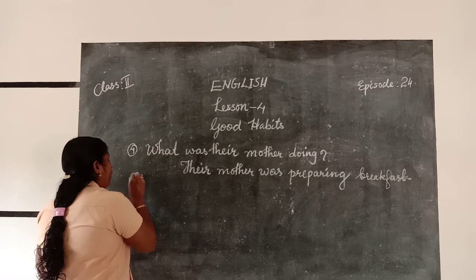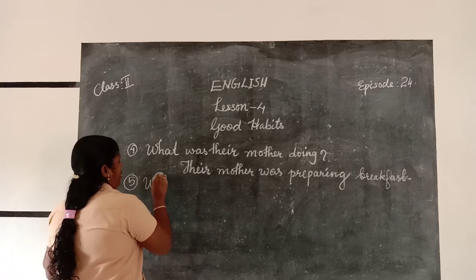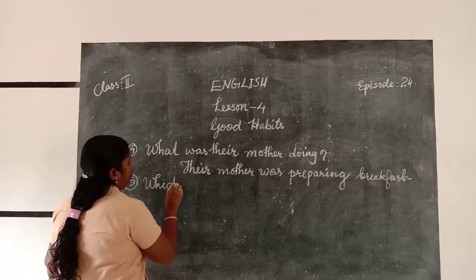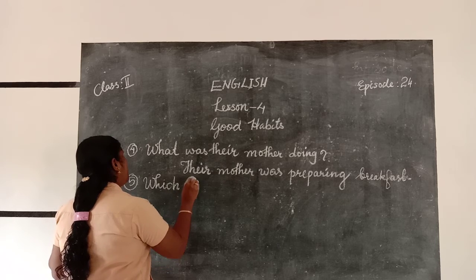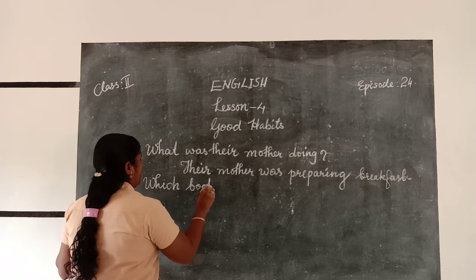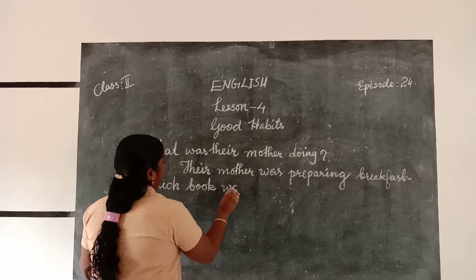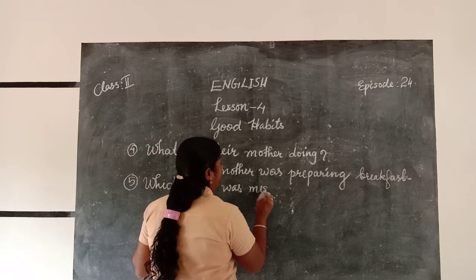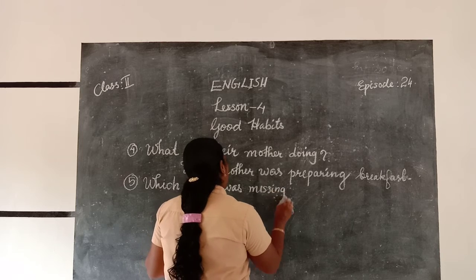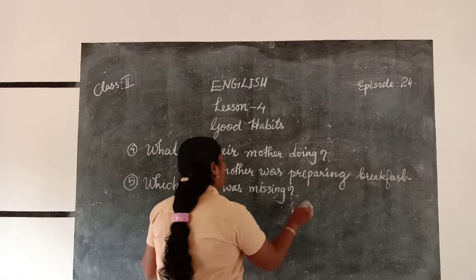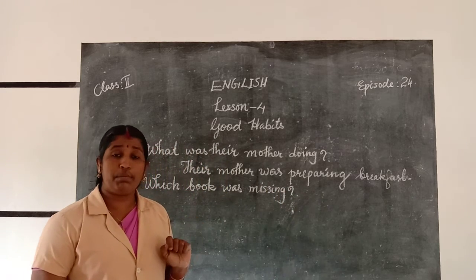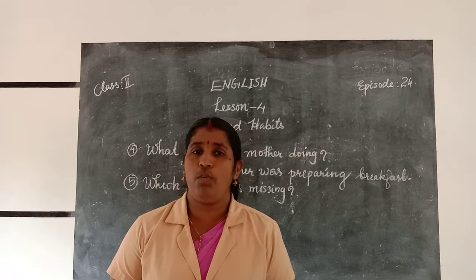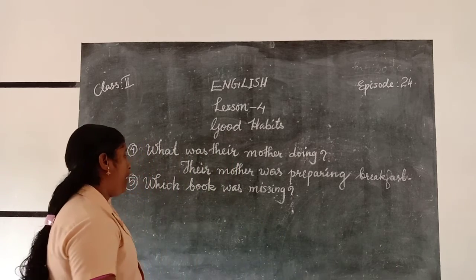Fifth question. Which book was missing? Was missing, M-I-S-S-I-N-G. Mukul's maths copy book was missing.